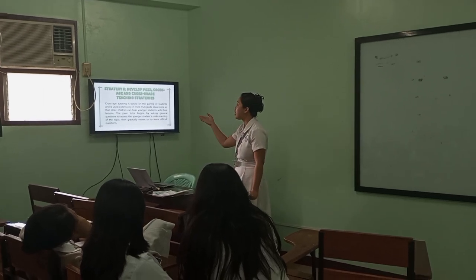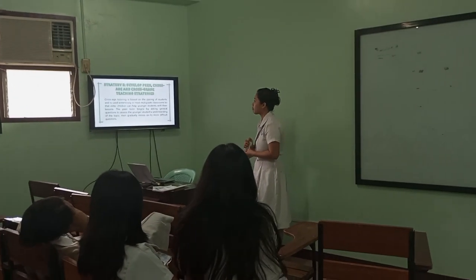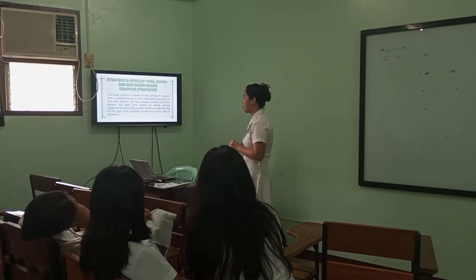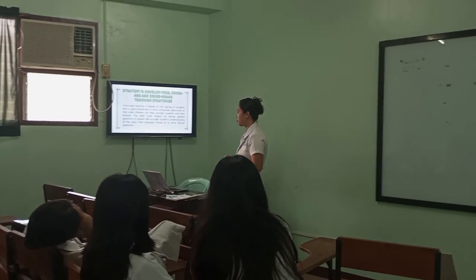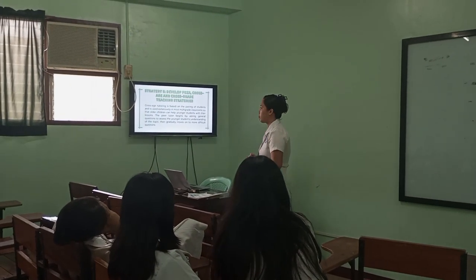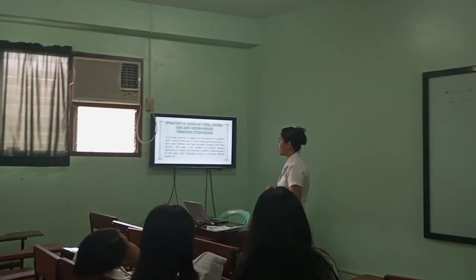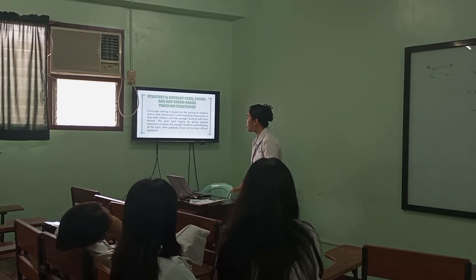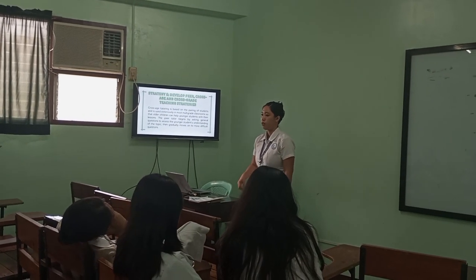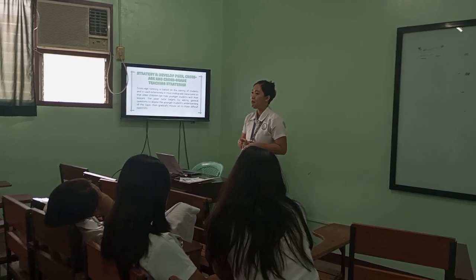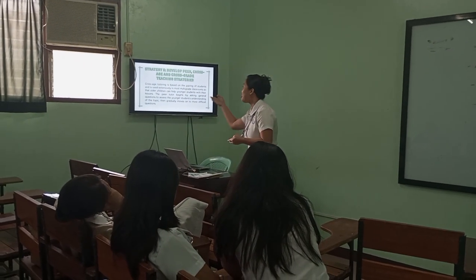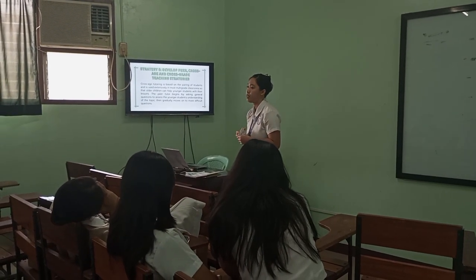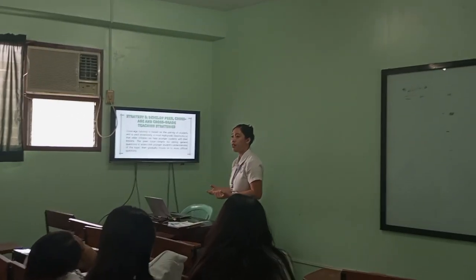Next is strategy 5. So please read, everyone. Cross-age tutoring is based on the pairing of students and is used extensively in most multi-grade classrooms so that older children can help younger students with their lessons. The peer tutor begins by asking general questions to assess the younger students' understanding of the topic, then gradually moves on to more difficult methods. Okay, Ate Emma, what is your own understanding about the developed peer, cross-age, and cross-grade teaching strategies? Based on your thoughts, opinion.